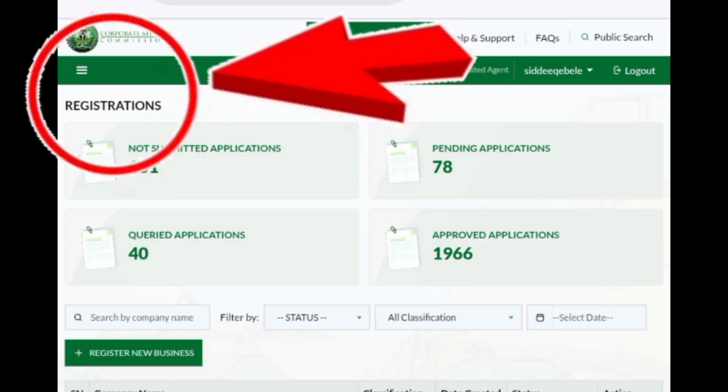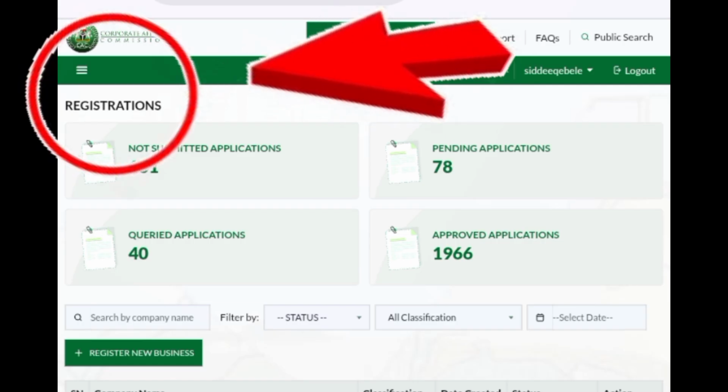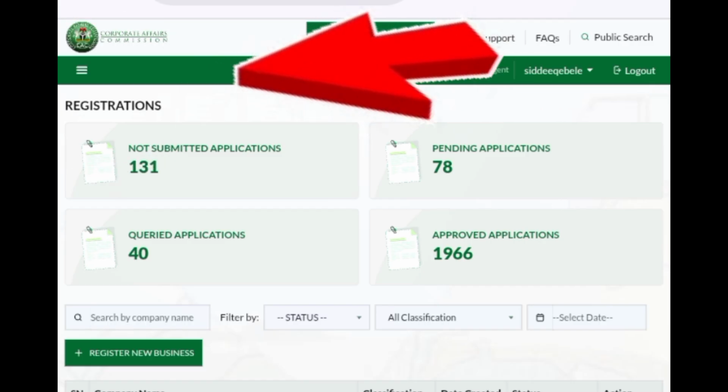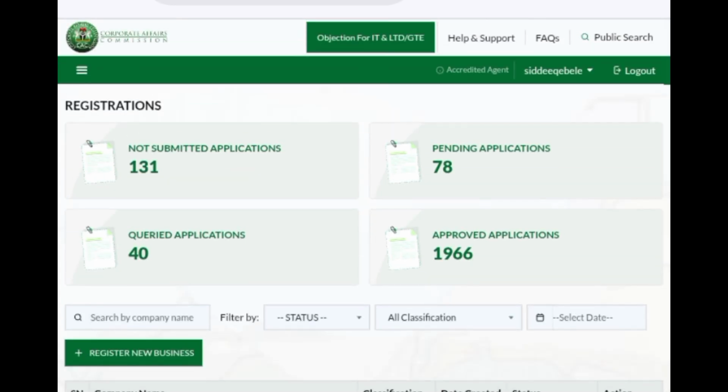If you look at this upper part now, it says registration. So this is the registration spot where all your certificates will be. So you cannot be at the reservation spot and be looking for certificates. Then you'll be saying, oh, I did not see the certificates, it did not show and it was approved, this and that. No, it simply means you are searching the wrong place. You are not searching where you ought to search. You are not searching where you're supposed to look into.